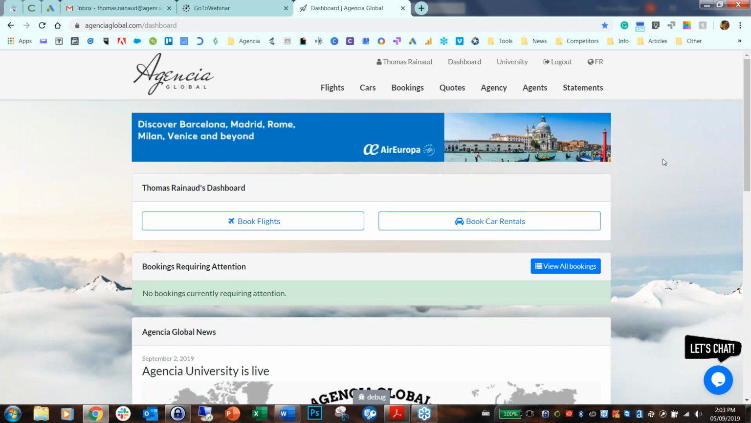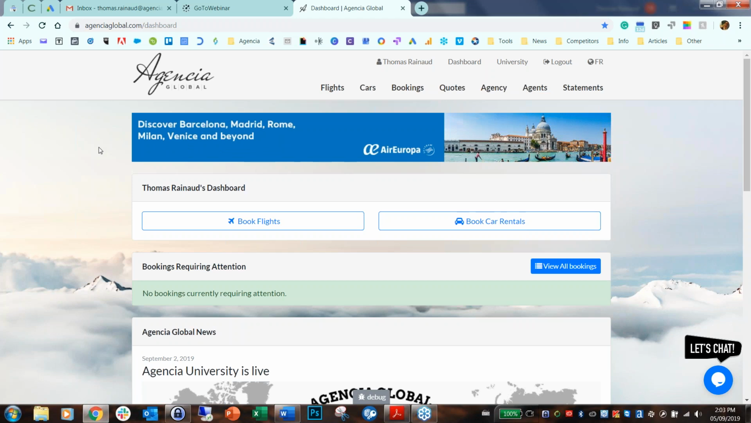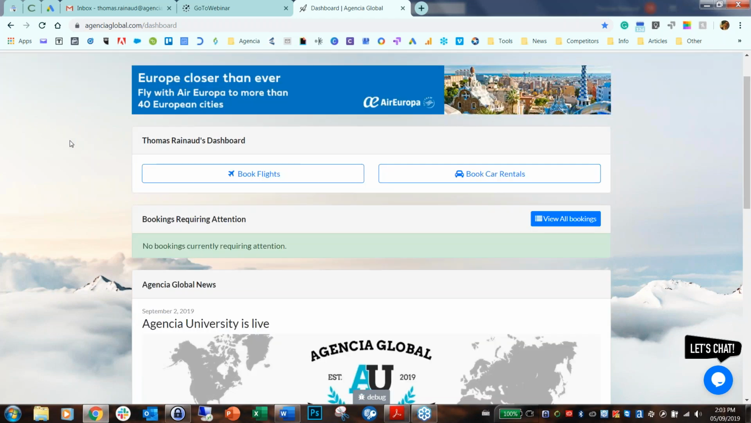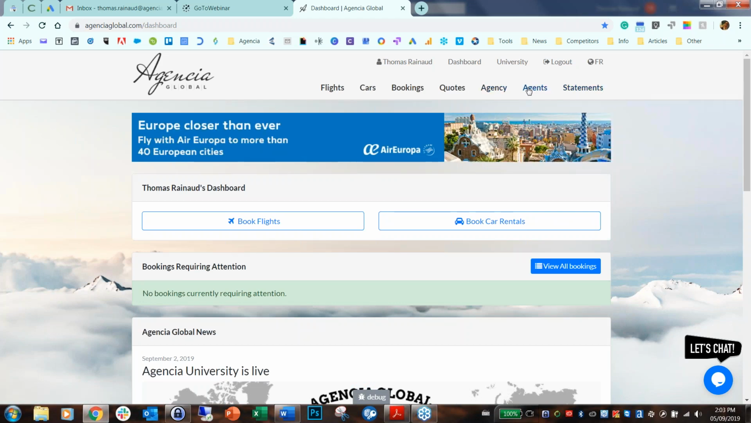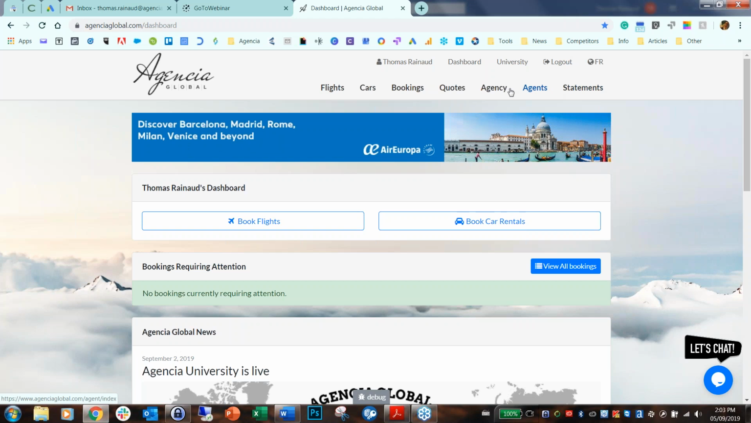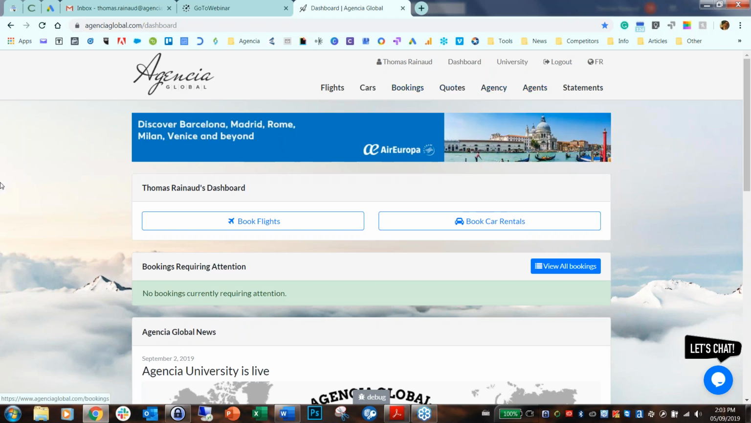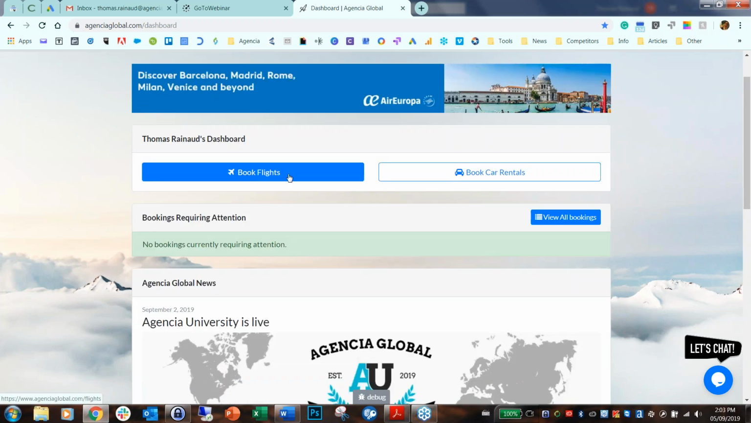So without further ado, I'm just going to start the presentation. So here is basically the homepage of Agencia Global. As you can see, it's very simple. Here I'm in the master agent, so basically I will be the owner of the agency. So you can see, for instance, here all your agents, information about your agencies, all your bookings. What's important here is that you can immediately click here to book flights, which is something I'm going to do in a few seconds, or car rentals.